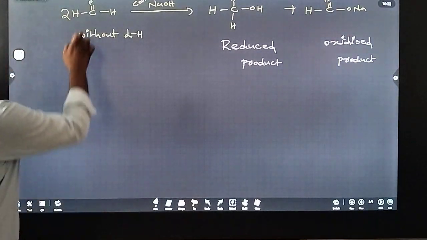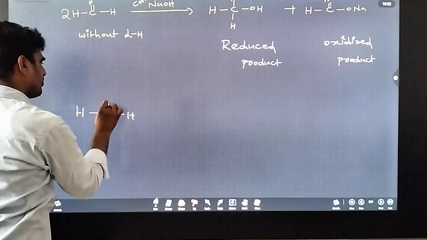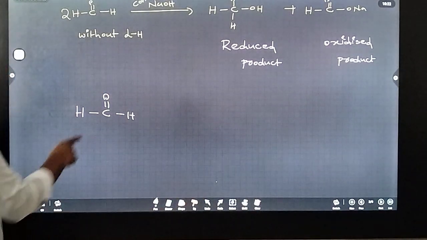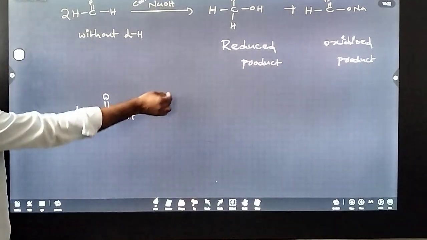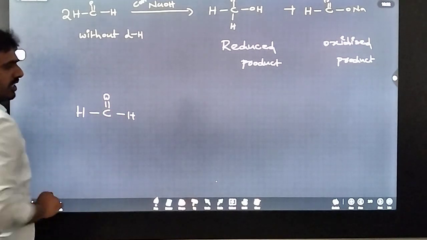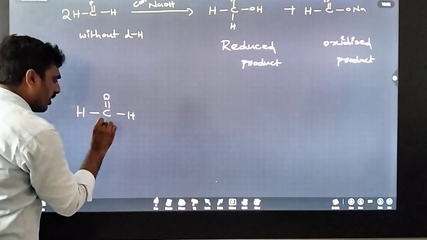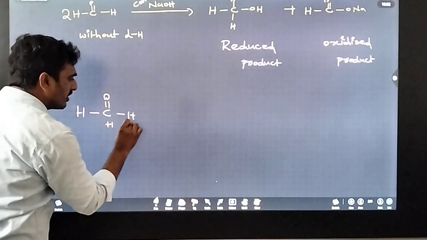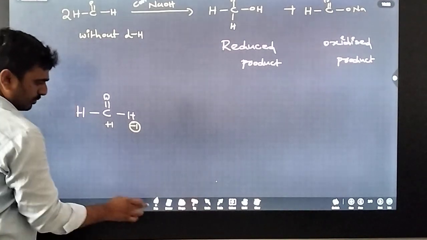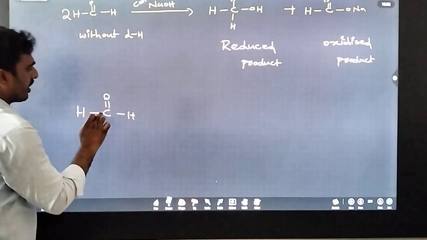Suppose this carbonyl compound gives two products. This is formaldehyde. What is the oxidation state of formaldehyde? Here carbon and hydrogen are there.